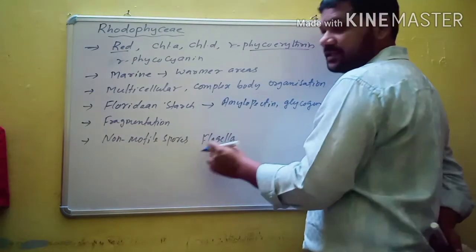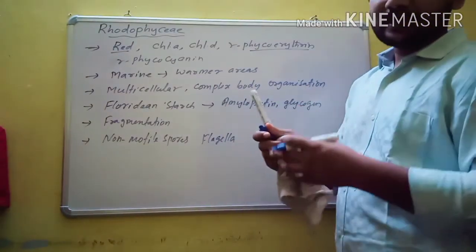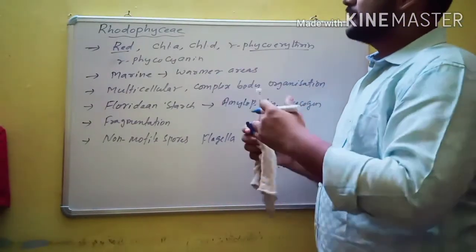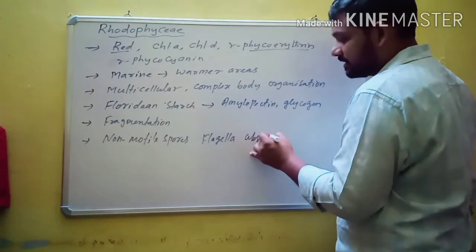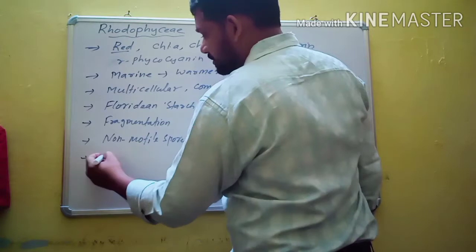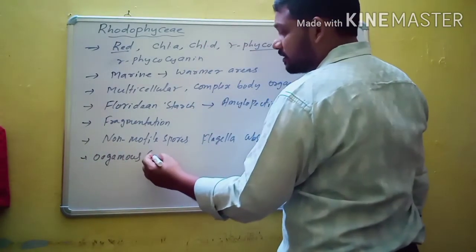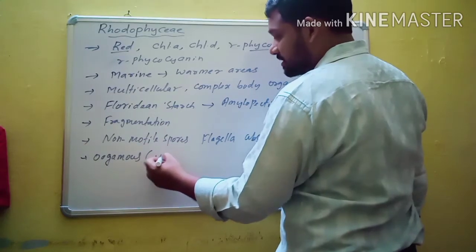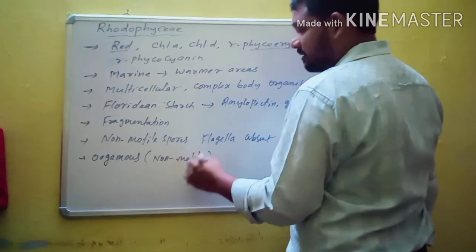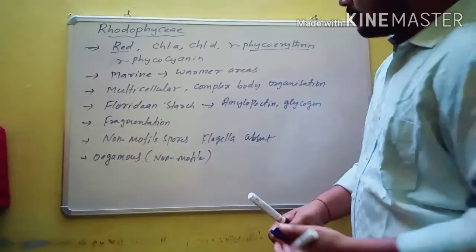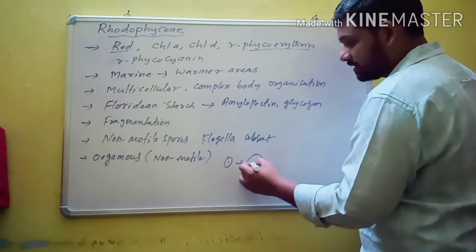In red algae flagella are absent. So this is a similar character for both Rhodophyceae and blue-green algae. The majority of the characters are similar for both Rhodophyceae and Cyanophyceae. Sexual reproduction is usually oogamous type, but both male and female gametes are non-motile, because flagella are absent. The male gamete is small and the female gamete is larger and stagnant.